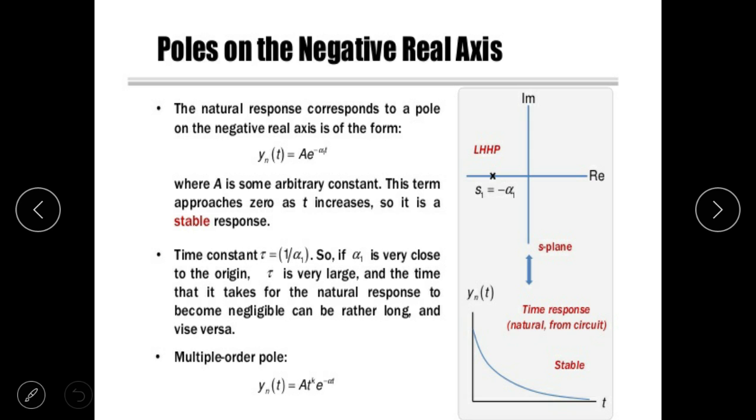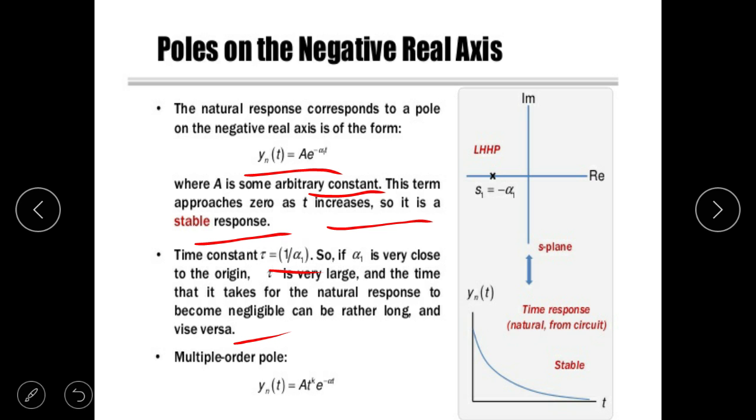Next, the natural response corresponding to a pole on the negative real axis is of the following form: y_n(t) = A e^(-α1 t), where A is some arbitrary constant. This term approaches 0 as t increases, so it is a stable system, and the time constant is 1/α1. If α1 is very close to the origin, the time constant is very large, and the time it takes for the natural response to become negligible can be rather long, and vice versa.